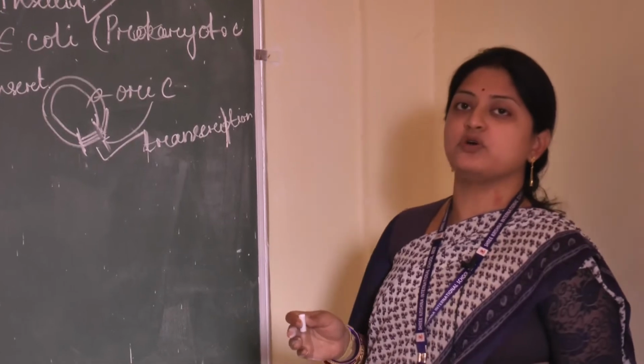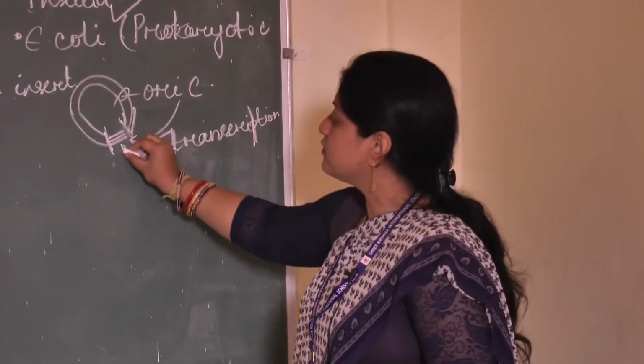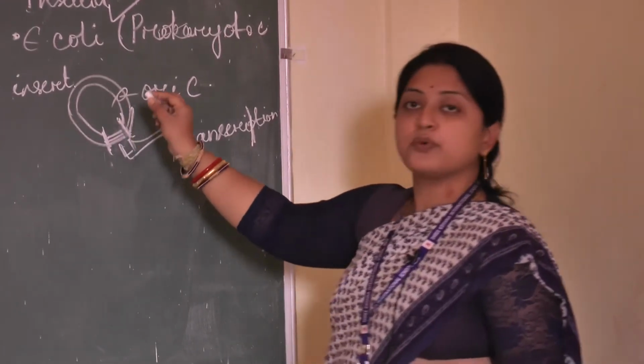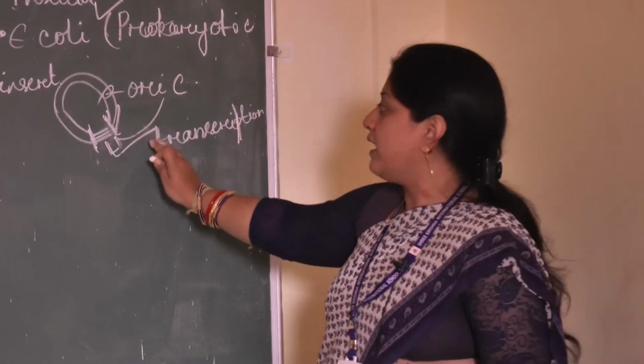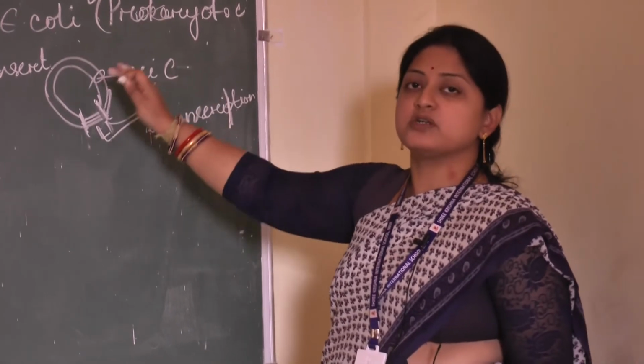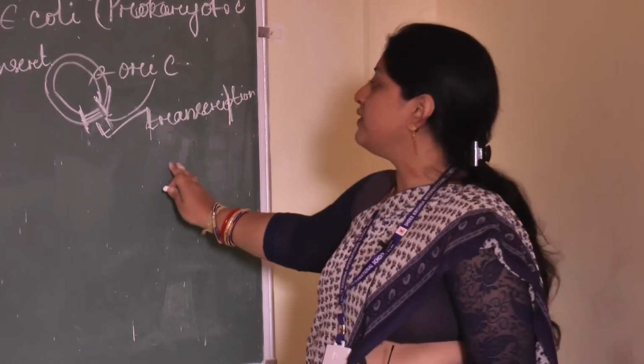So here the gene which is responsible for synthesis of insulin hormone is introduced into this fragment of the prokaryotic organism, that is, E. coli. And after some cycles, we will get an ample amount of insulin hormone which we can package, certify, and then use for our betterment.